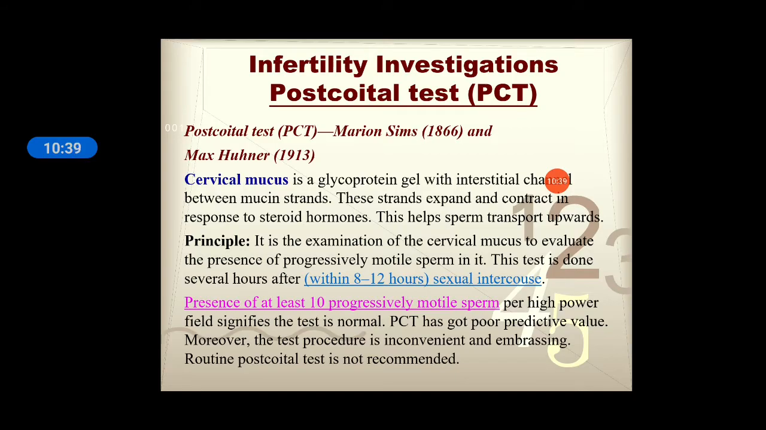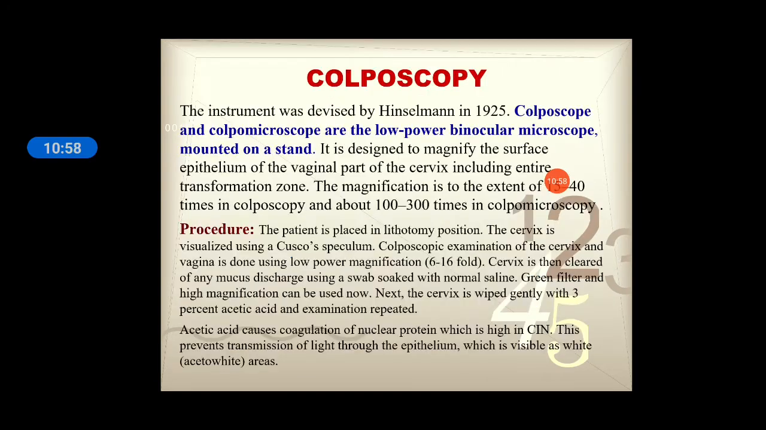So here what you have to do is ask the patient within 8 to 12 hours of having sexual intercourse, then you have to collect the cervical mucus and examine it under the microscope. If you find a minimum of 10 motile sperms, it means the postcoital test is normal. That means there are no anti-sperm antibodies present in the cervical mucus.